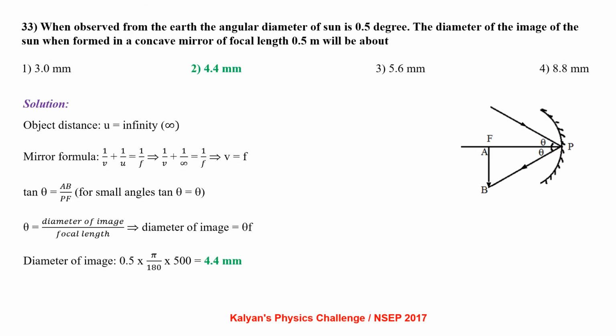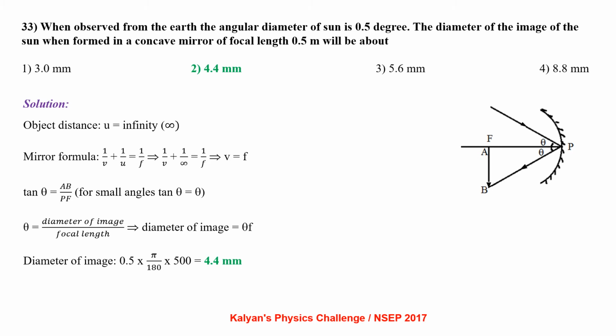When observed from the earth, the angular diameter of sun is 0.5 degree. The diameter of the image of the sun when formed in a concave mirror of focal length 0.5 meter will be about. Here object distance is infinity. Applying mirror formula, 1 by v plus 1 by u equals 1 by f, which gives v equals f.